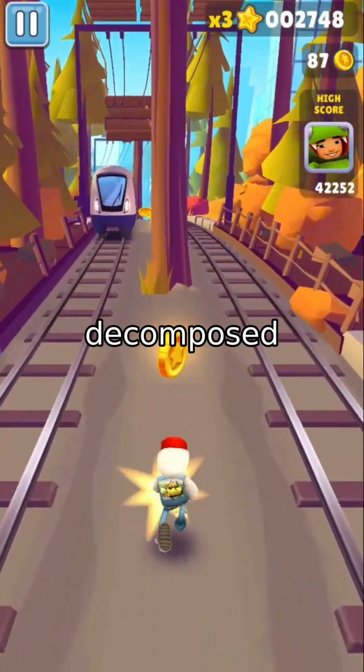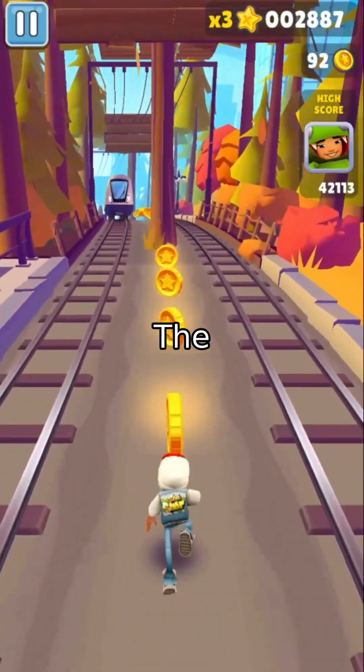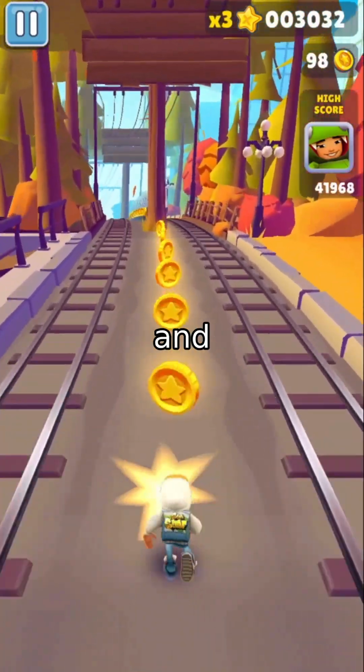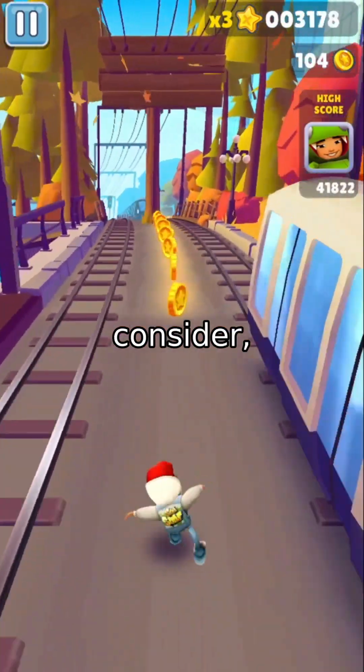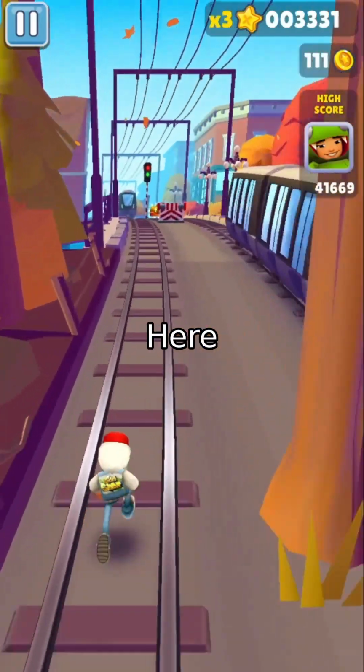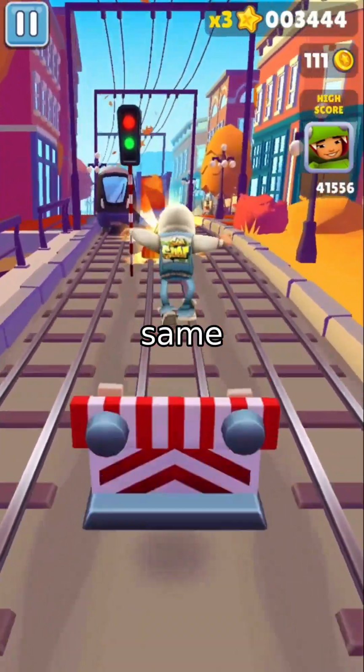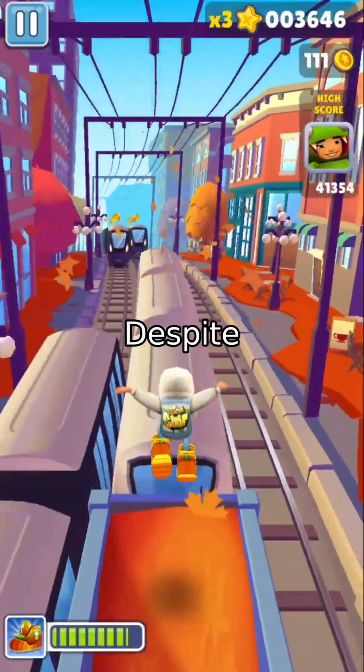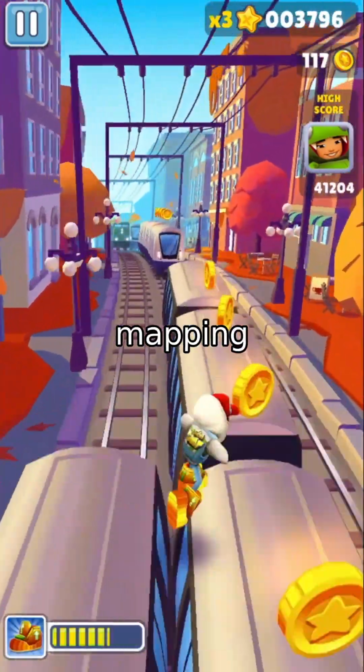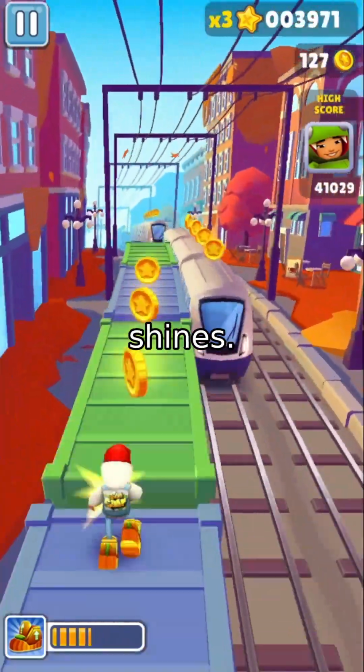In the sentence, decomposed leaves provide a fertilizer for the trees. The frame is supply, with leaves as the supplier and trees as the recipient. Now consider, lentils furnish proteins to humans. Here, lentils are the supplier, humans are the recipient. Same frame, same role structure. Despite different lexical content, the semantic mapping is identical. This is where our method shines.